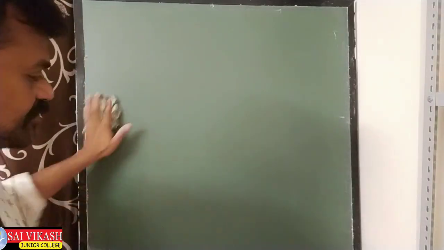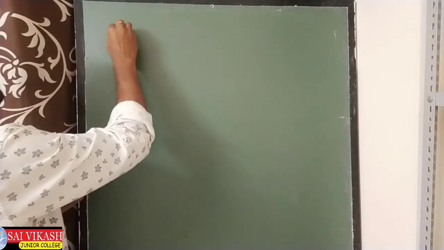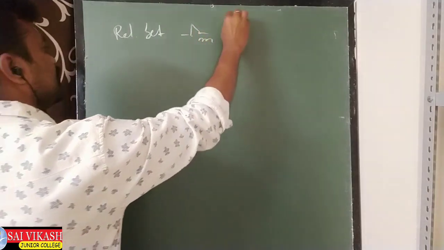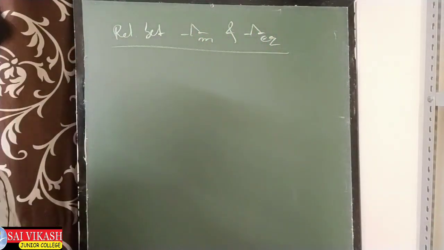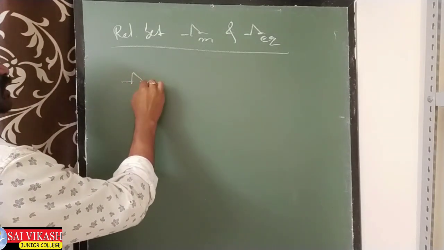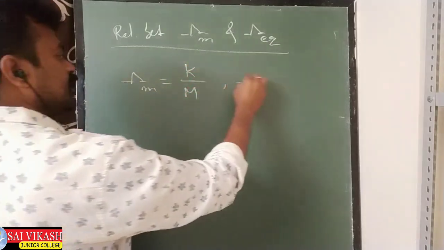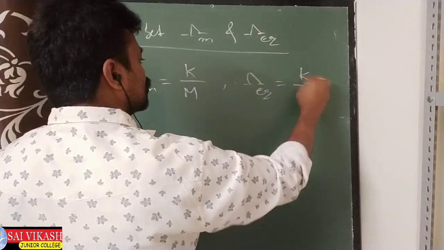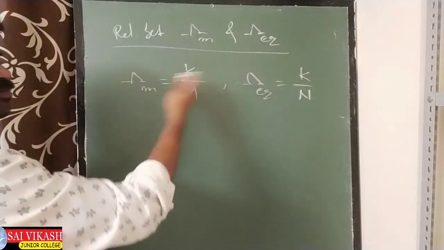Let us discuss the relation between these two now. We will derive the relation between lambda M and lambda EQ. We have a formula. Use the first formula: lambda M equal to K by M, and we know lambda EQ is equal to K by N. So equate both.